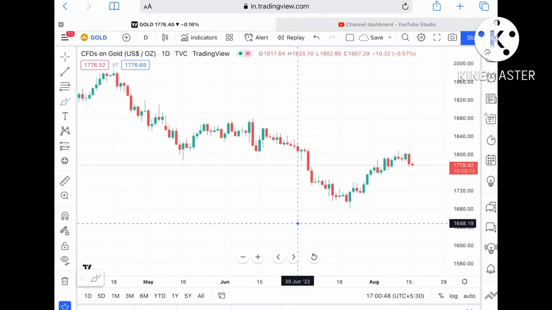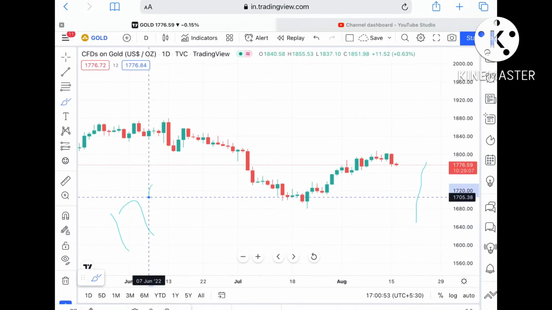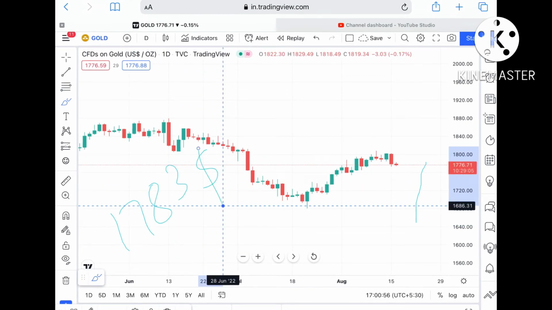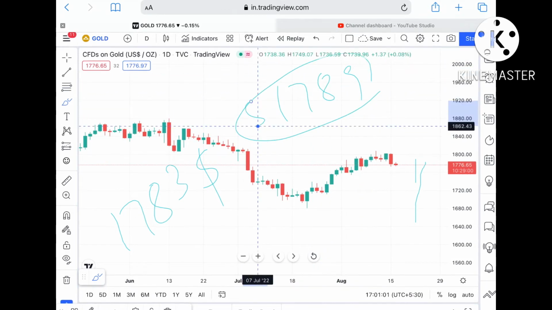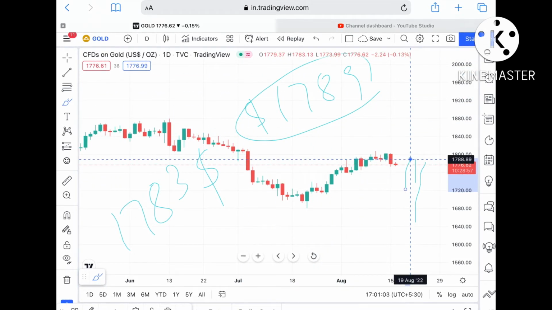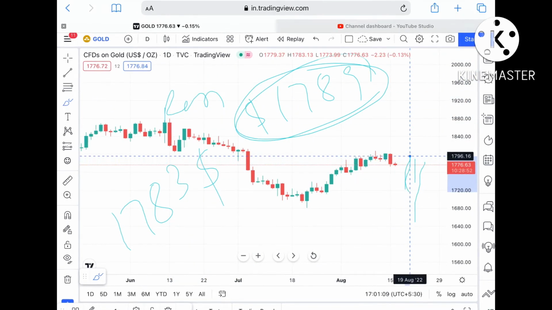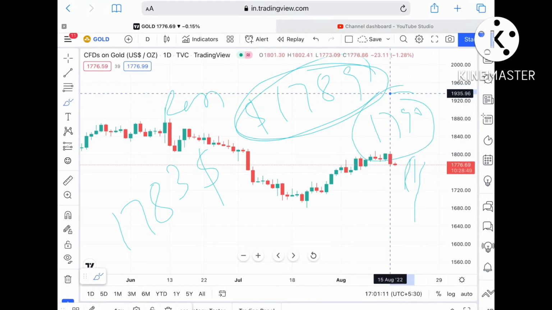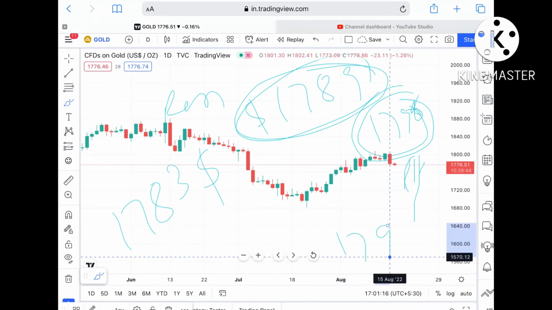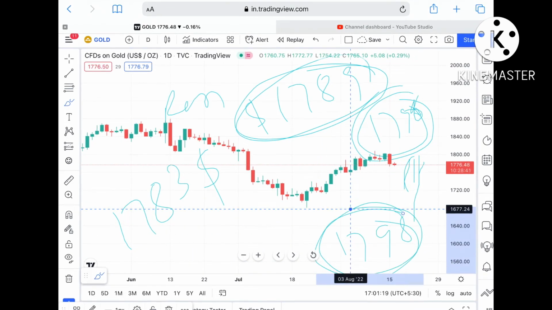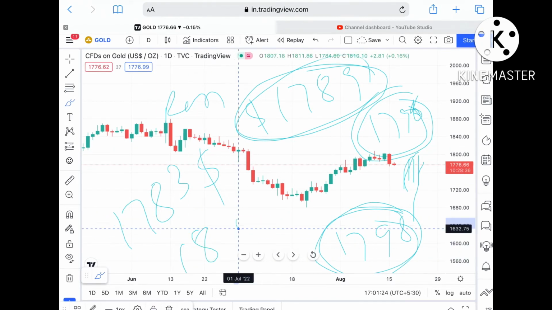Okay, and now suppose if this particular level sustains, we can see it can go further upside towards a level of $1783, and if that level goes upside, then we can see it can touch a level of $1789. This $1789 is again a weak resistance, so the probability is high we can see it can go further high and touch a level of $1796, which is again a weak resistance. We can see it can touch a level of $1798, and this particular resistance is again weak, so the probability is very high we can see it can go further high towards a level of $1808.